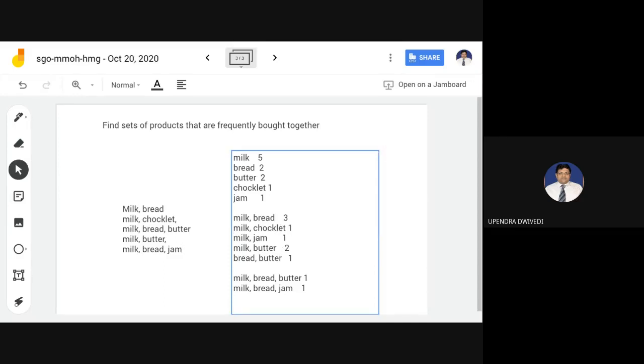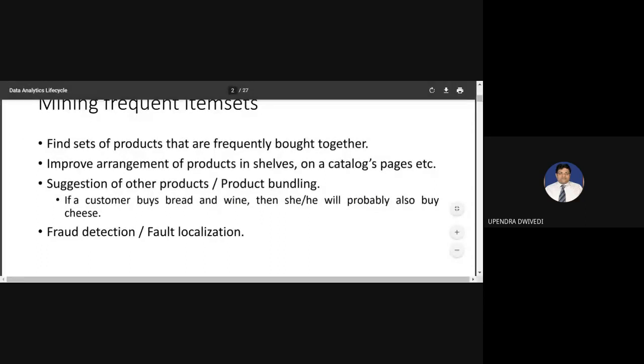Now we'll take the second problem: improve arrangement of product in cells on a catalog pages extra. If you have the idea about the frequency of the items that have been bought together, then you can make the arrangement of the product.